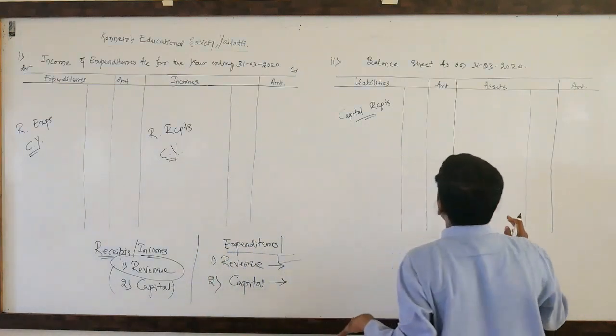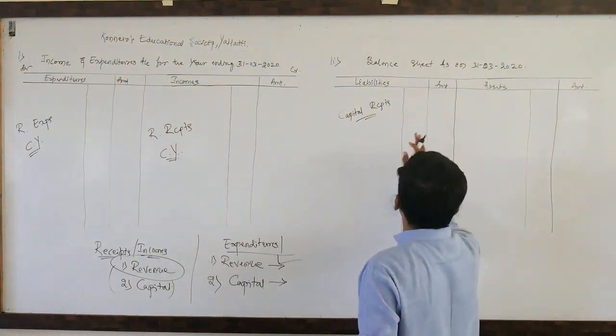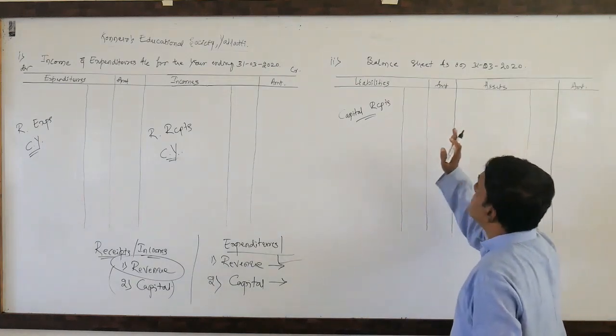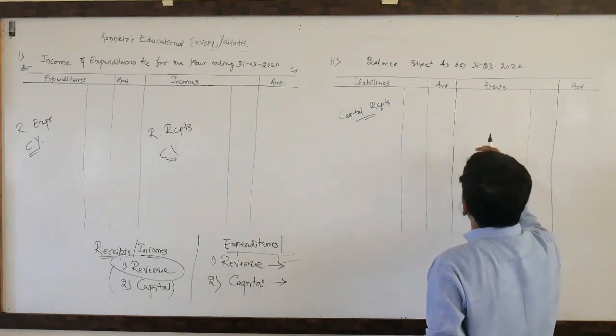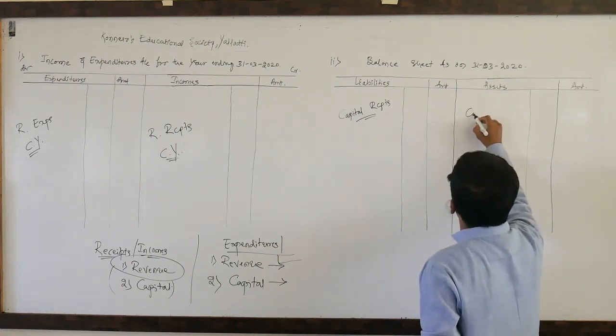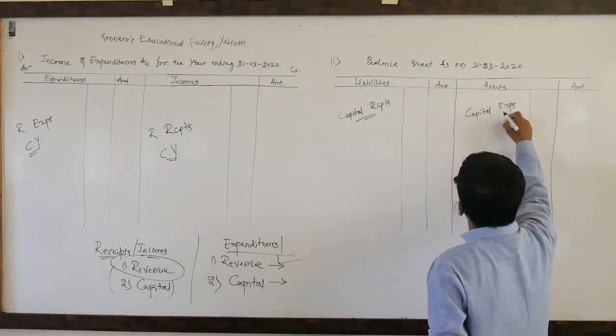Look here, the balance sheet contains liabilities on one side and assets on the other. Liabilities have capital receipts; assets have capital expenses.